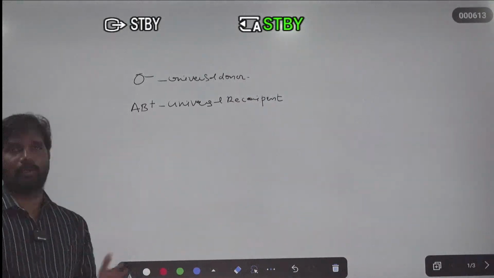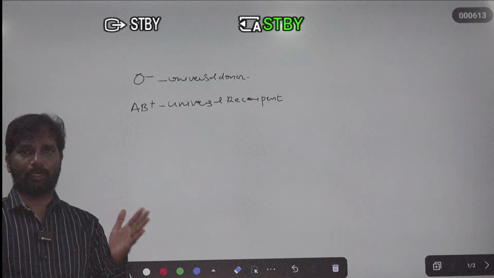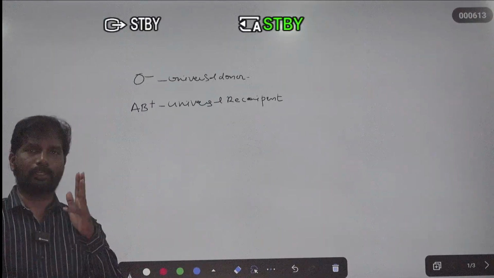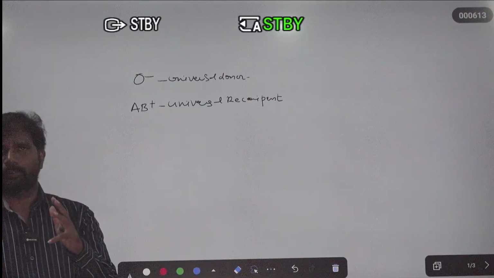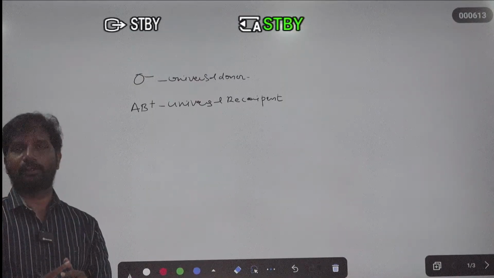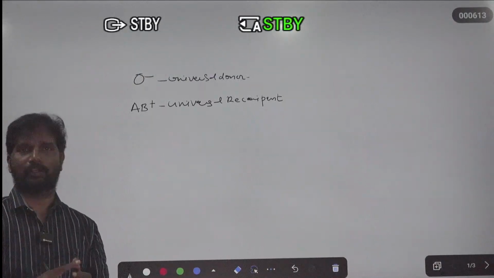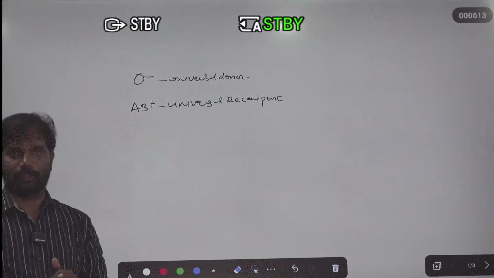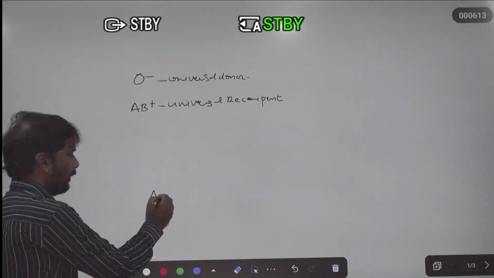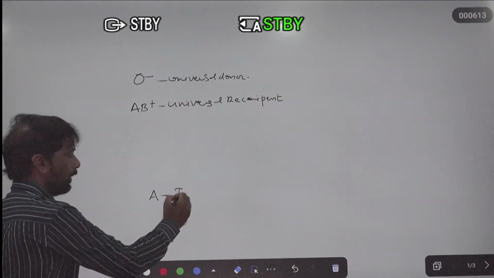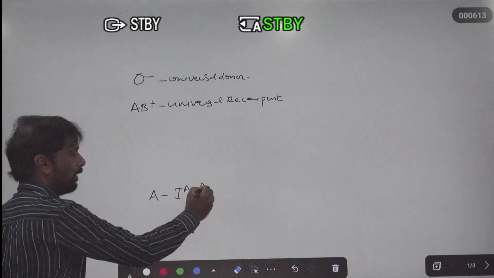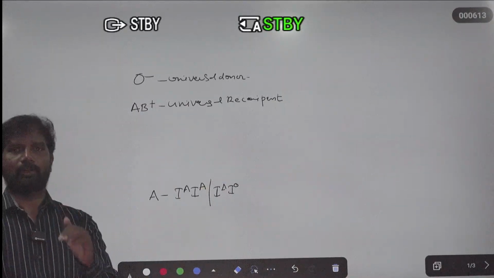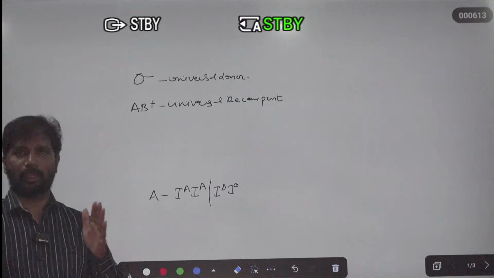So here is the importance of the different types of blood groups. Blood groups are the best example of multiple allelism. Multiple allelism means that when one character is expressed by more than two factors, or more than two alleles, it is known as multiple allelism. For example, take the A blood group. The A blood group is expressed by IA IA or IA IO. So here is the importance of multiple allelism in blood groups.